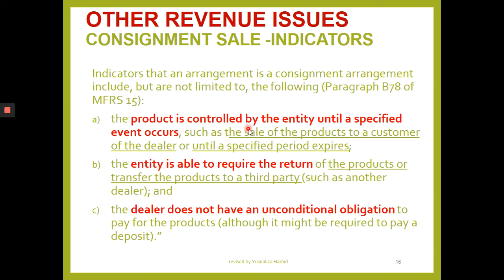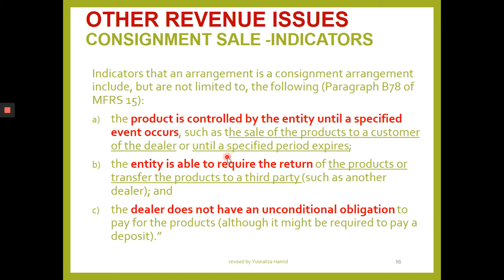It says the product is controlled by the entity until a specified period or event occurs, such as the sale of the product to the customer, or until some specified period expires. Service, for example, can also be under consignment. You provide service, but you do not directly provide it.